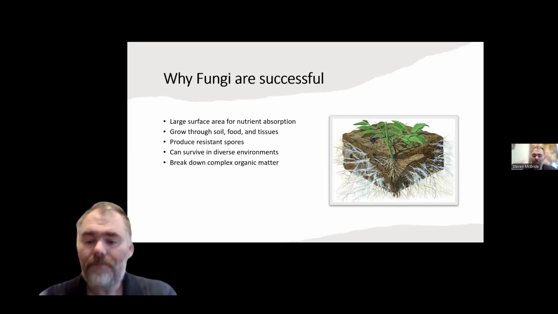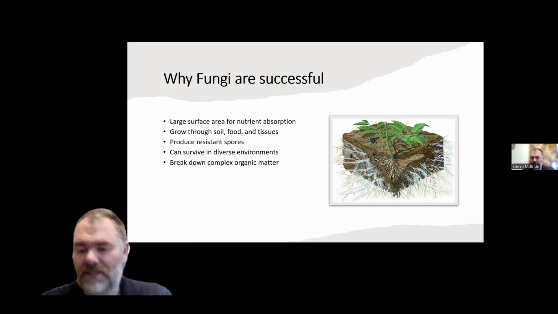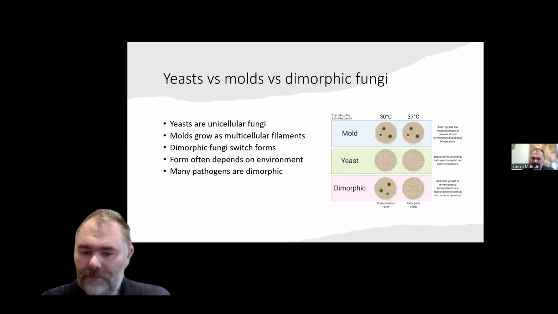They are also very effective decomposers, capable of breaking down complex organic materials that many organisms cannot digest efficiently. Another major advantage is spore production. Spores allow fungi to spread easily through the air, water, and contact while surviving harsh environmental conditions. Because of these traits, fungi are found almost everywhere on Earth.